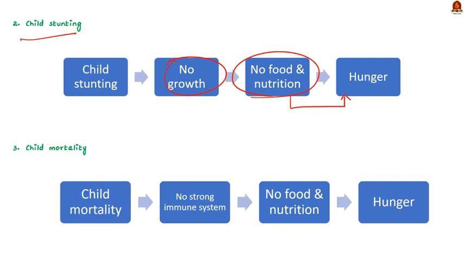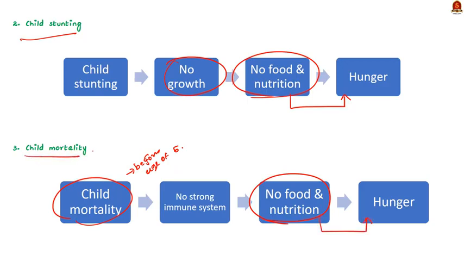Now the third one, child mortality. It is nothing but death before the 5th birthday. See, the first 5 years are very crucial for growth of a child and its immune system. So if child mortality is high, then it means that the child is not able to get adequate nutrition and strength that are necessary for surviving. This again is an indicator of hunger.